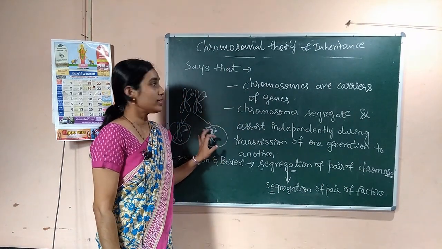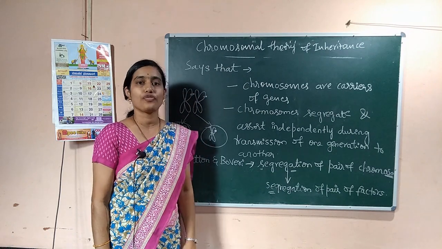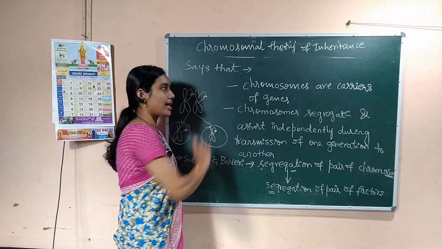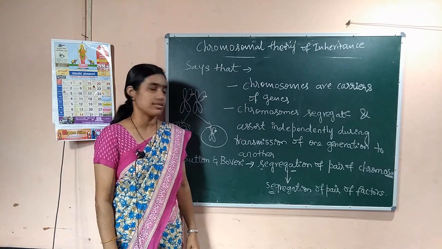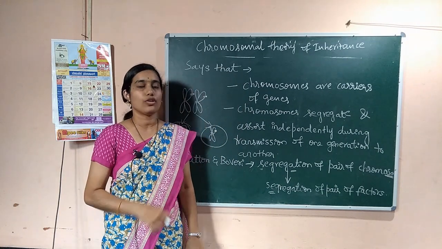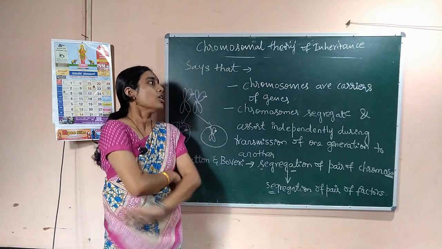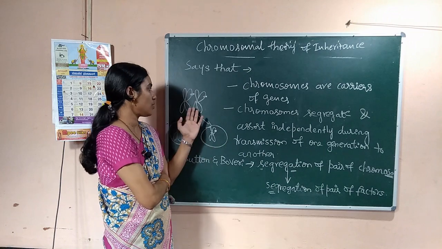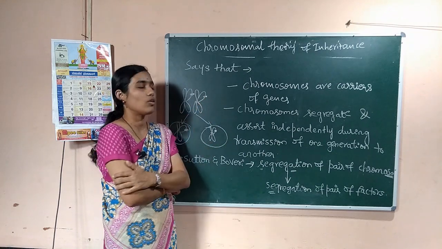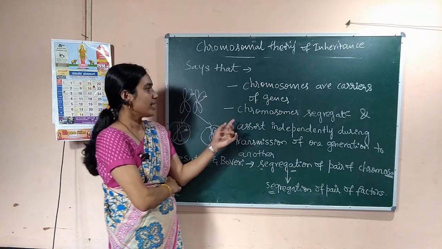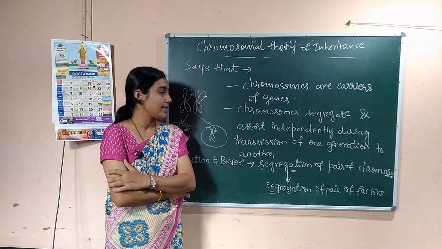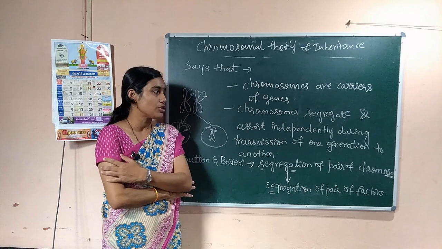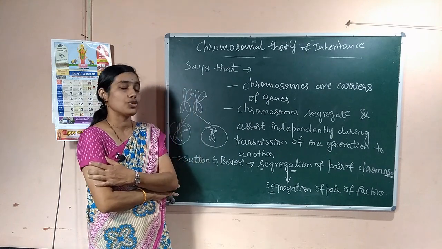Then what does the chromosomal theory of inheritance say? The first thing is chromosomes are the carriers of genes. As we know, the genes are present on the chromosomes, and chromosomes segregate and assort independently during the transmission of one generation to another.